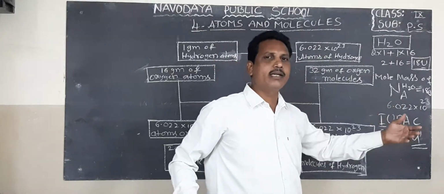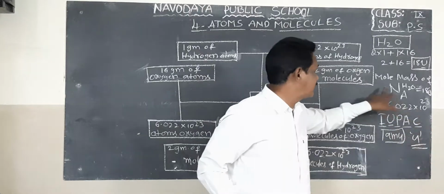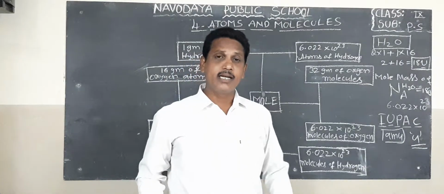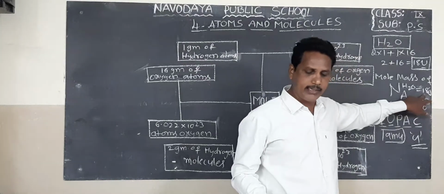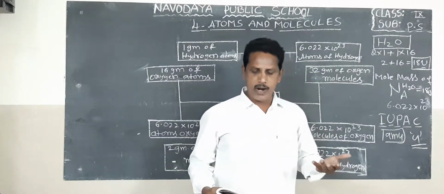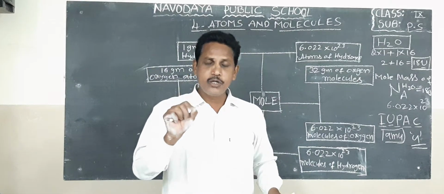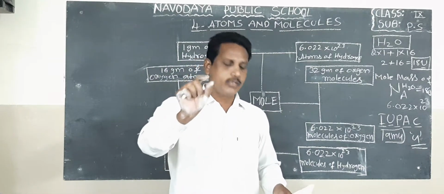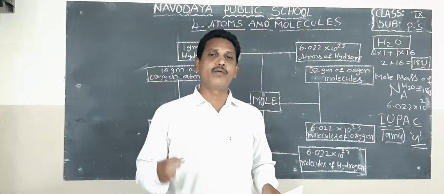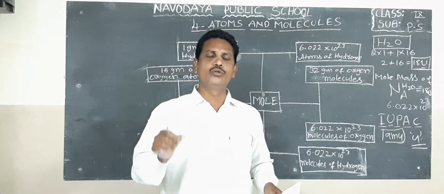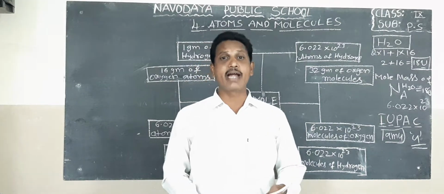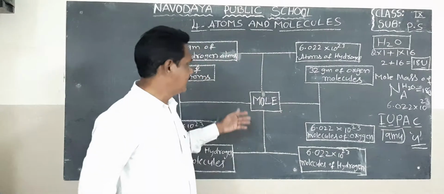1 mole mass of water is 18 grams. 18 grams of water is 1 mole molecular mass of water, and 1 mole molecular mass of water contains 6.022 into 10 to the power of 23 molecules. 18 grams, the mole mass of water, contains 6.022 into 10 to the power of 23 molecules. That is equal to the Avogadro number.